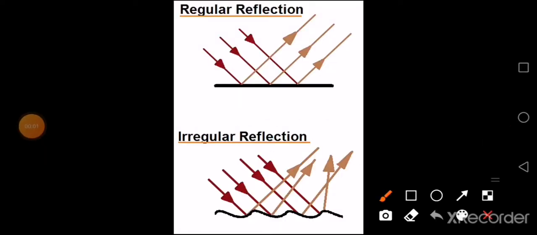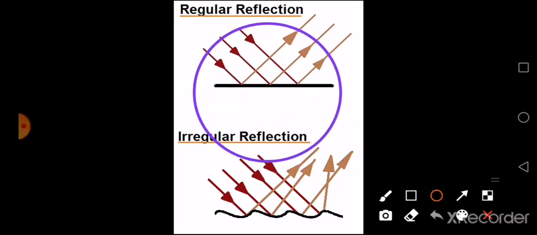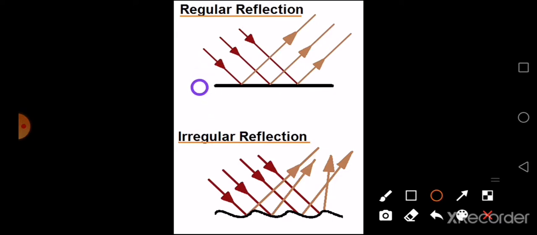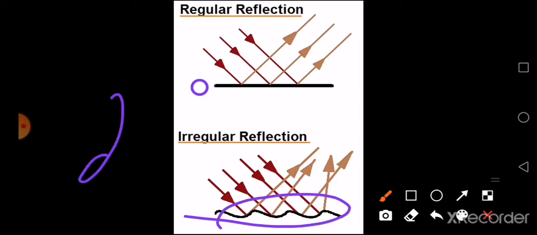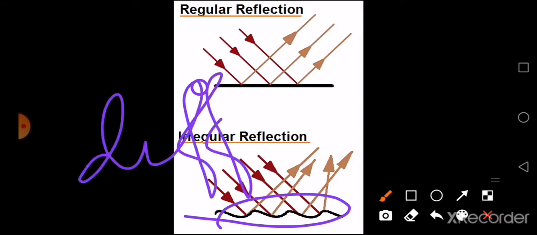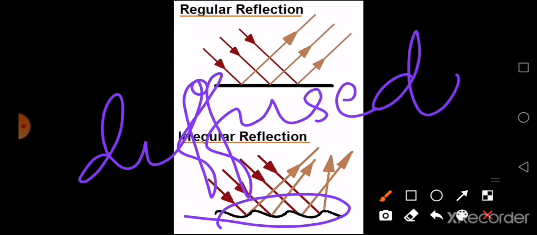If the reflection takes place on a regular or smooth surface like a plane mirror, it is called regular reflection. And if the reflection takes place on an irregular surface, it is called irregular reflection, or also diffused reflection.